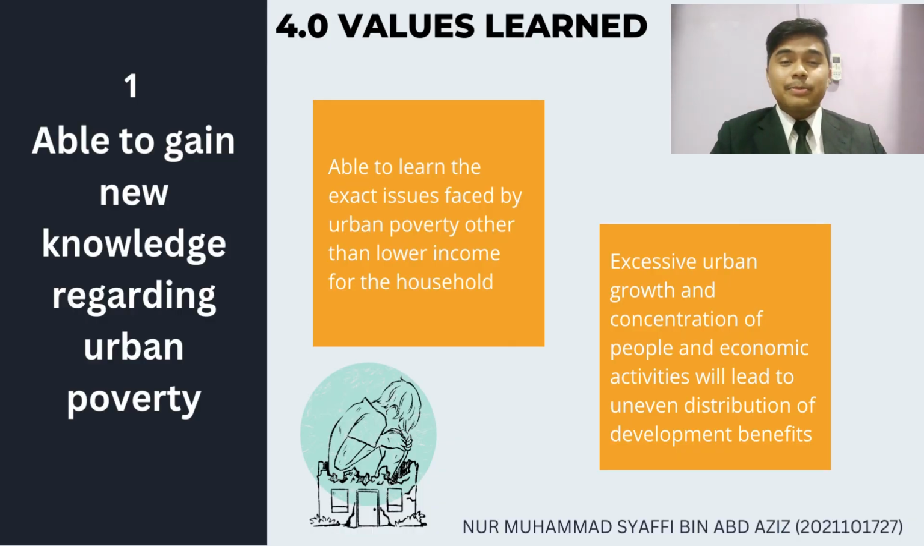The values learned from the assignment discussion are, firstly, being able to gain new knowledge regarding urban poverty. We learned that urban poverty has deteriorated their quality of life in terms of housing conditions, health status, and social support. Therefore, the government should make the quality of life a socio-economic indicator for measuring urban poverty. This is because excessive urban growth will lead to uneven distribution of development benefits. Therefore, a common PLI to measure urban poverty will underestimate them.